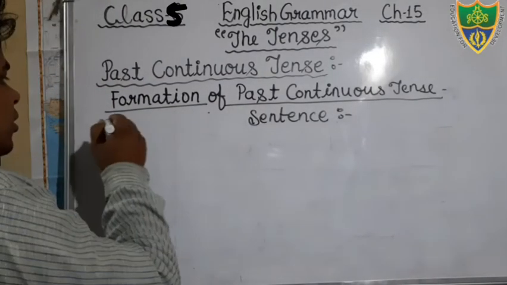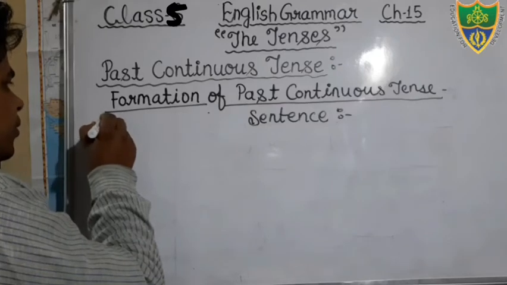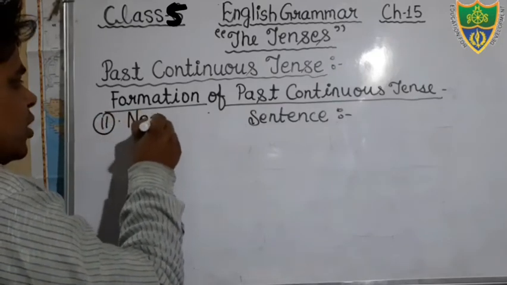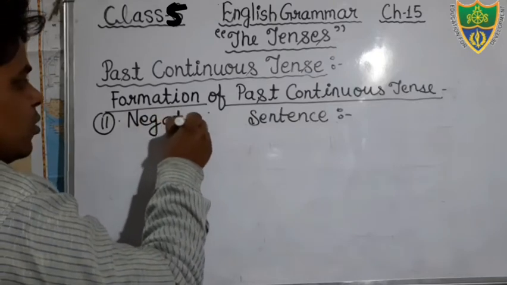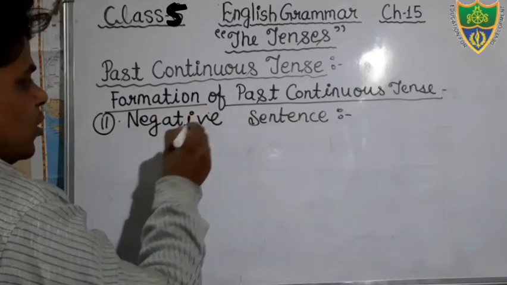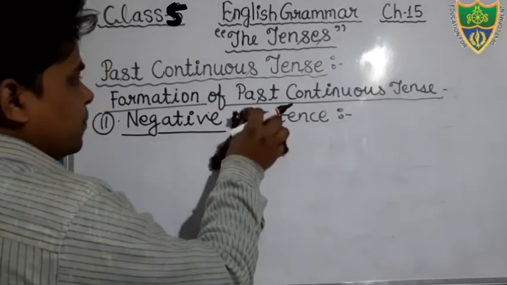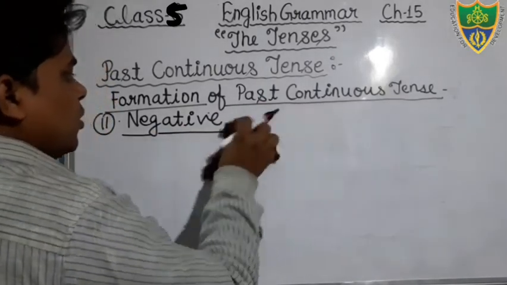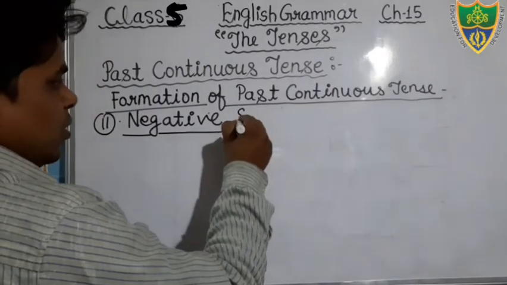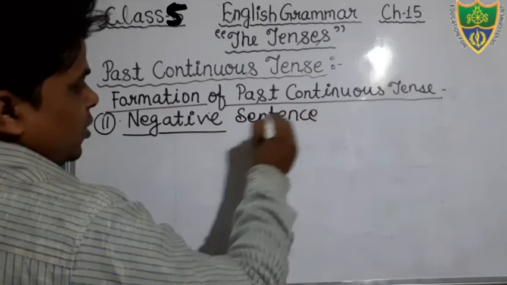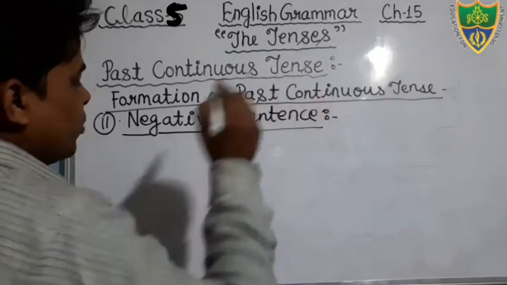Just see, second, we will write negative sentences. Okay, negative sentence. Just see students, what would be the structure of it?